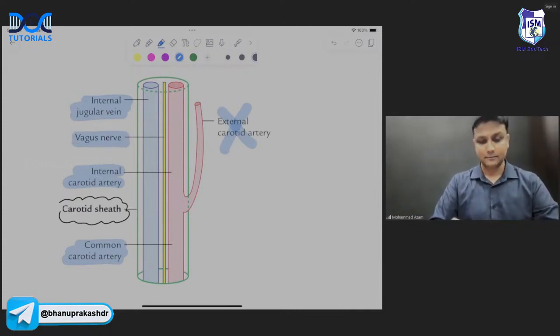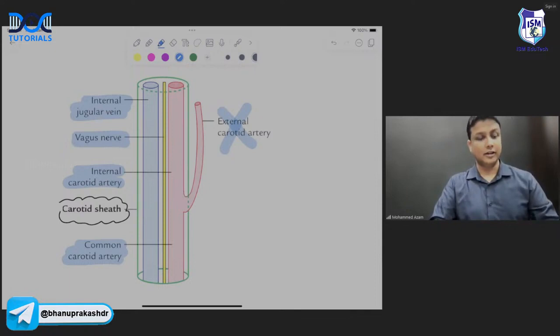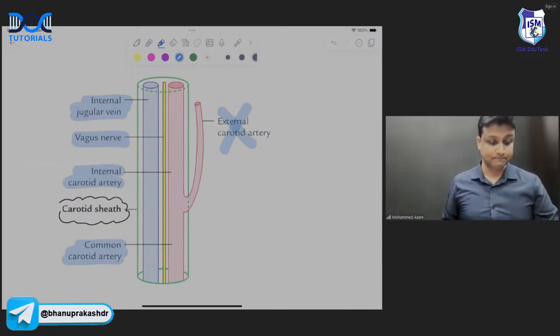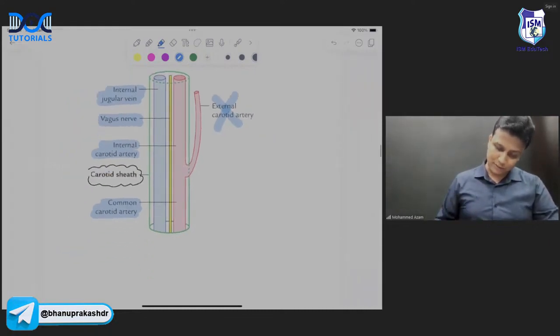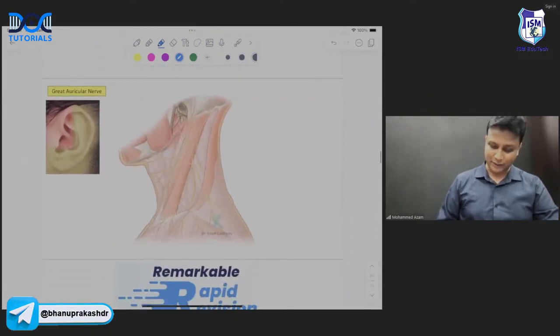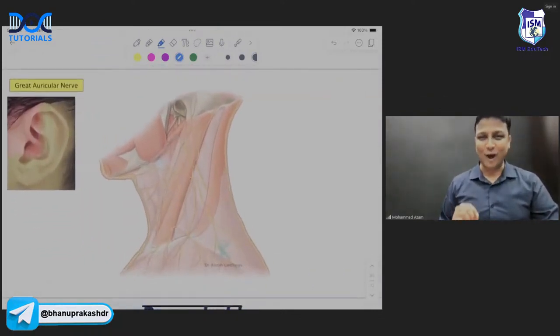So inside the carotid sheath, there will be the internal jugular vein, common carotid artery, then internal carotid artery, and between the artery and vein, there will be the vagus nerve, sir. Done. So this part is also completed. Now moving on to the next topic. And this is nowadays the hot favorite topic of your MCQ examiner.